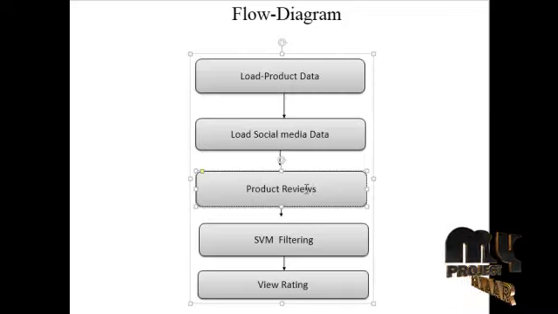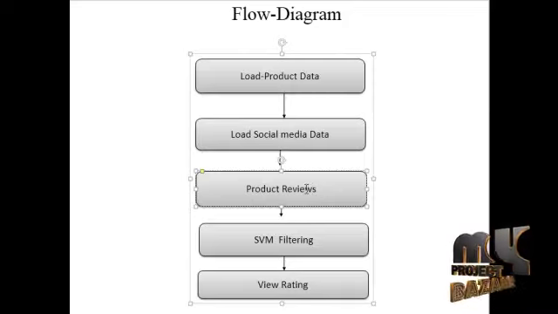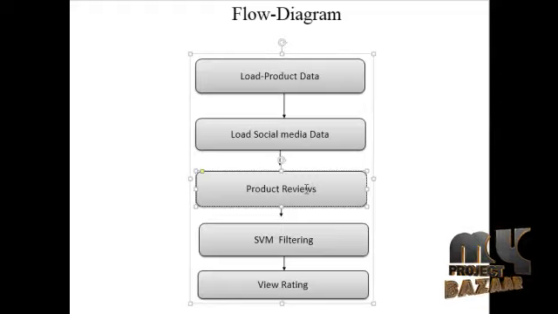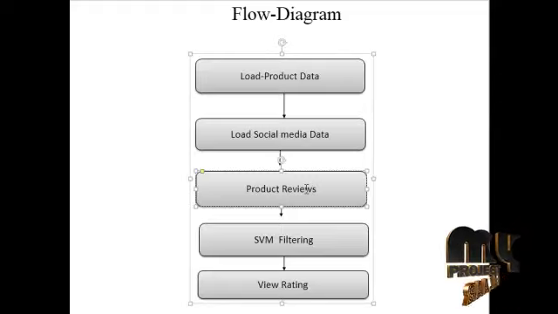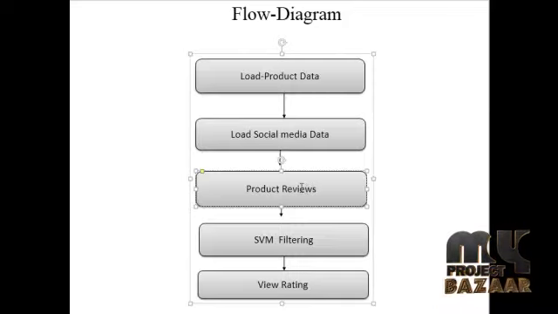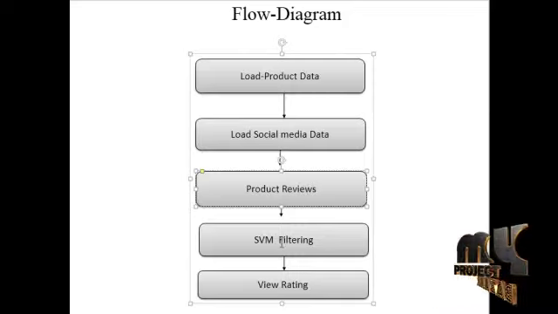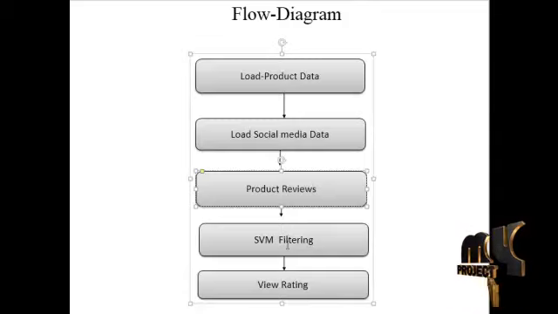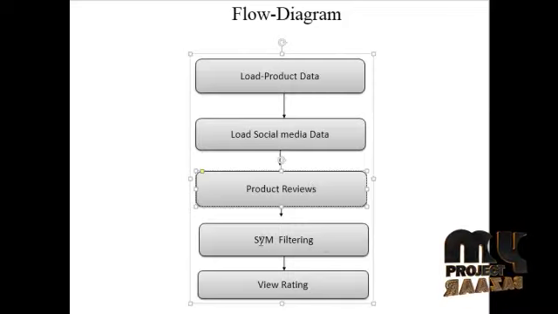If you click on any of the products, for example Samsung Galaxy or any other product, you can view all of the product comments. In these product comments, good and bad reviews are also involved in our comment process, so we can use them for the filtering process. So our fourth module is the SVM filtering process. The SVM filtering is one of the algorithm modules. It can be used for filtering positive and negative comments in our project.